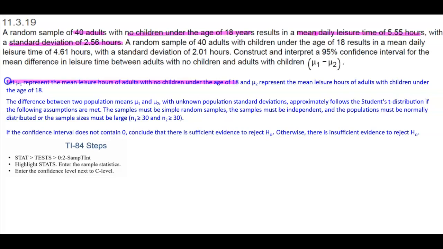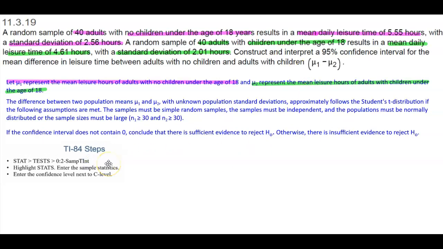And then we're going to let population mean number 2 represent the mean leisure hours of adults with children under the age of 18. So that means we have 40 adults with children under the age of 18 with a mean daily leisure time of 4.61 hours and a standard deviation of 2.01 hours. And then we're going to be able to construct our confidence interval.